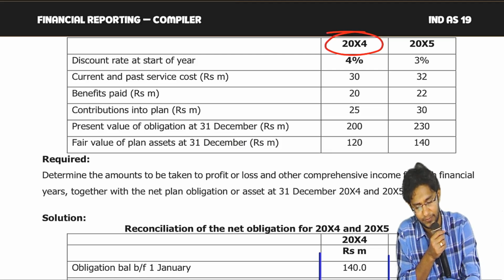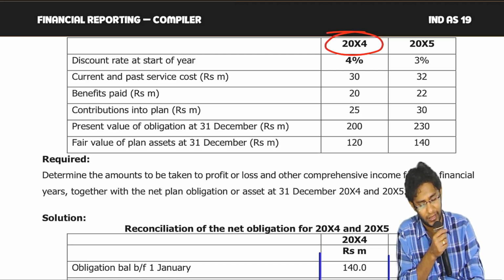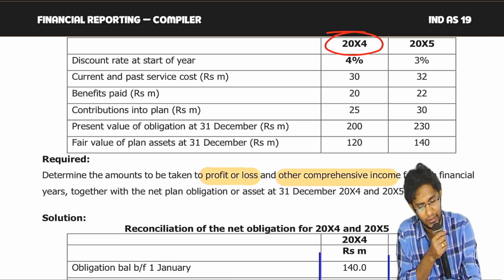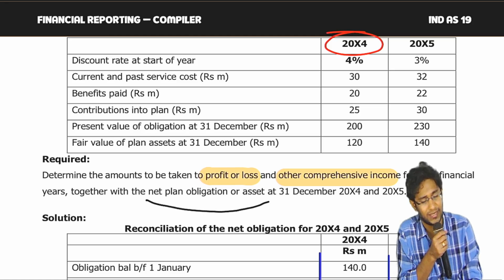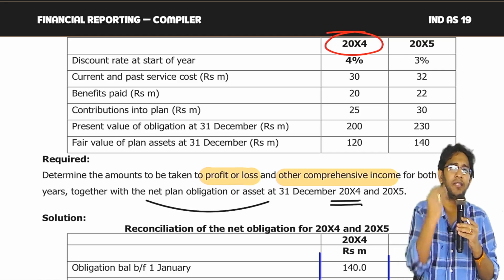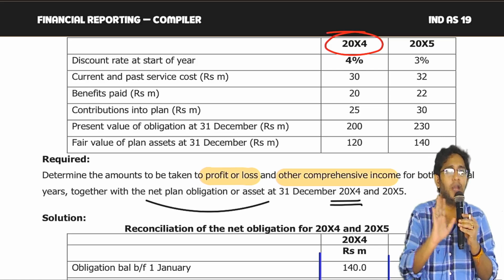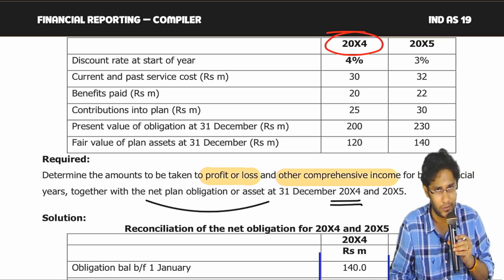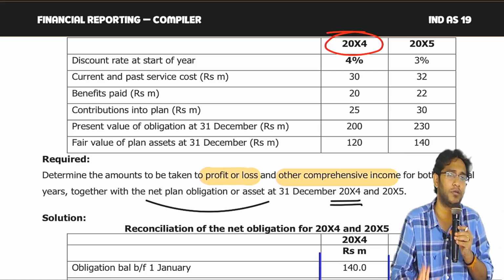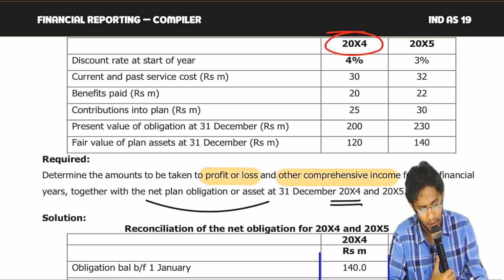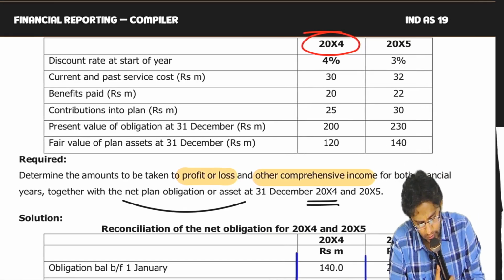The requirement is to determine the amount that will be taken to P&L and OCI for both the financial years together, with the net plan obligation or asset at the end of the year. Net asset or net liability, you will have. This is the maximum question the institute can ask on defined benefit, the full version. There is one more adjustment they can add, but that's a cheap adjustment, don't worry. This is a very proper question. We will take only the 20x4 data and try to solve.